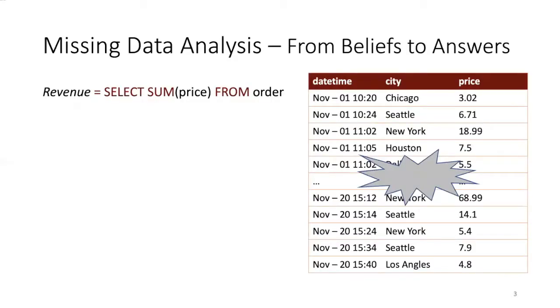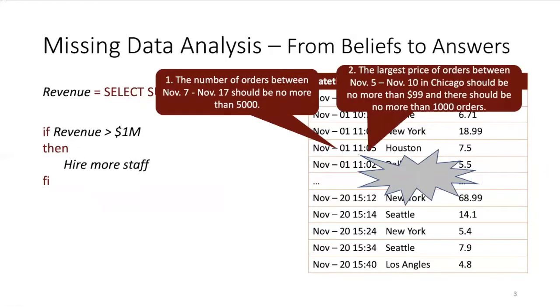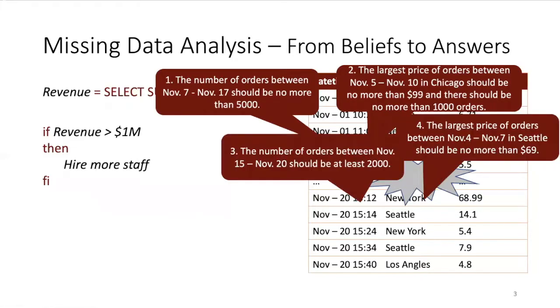In this example, we have an order table that's partially missing. Each order has three attributes: date, city, and price. Suppose we have an important decision to make based on a revenue, but because of missing data, this simple decision is hard to make. Of course, there's nothing we can do if we don't have any more information to support our decision making. Luckily, from our experience, we do have some beliefs like the number of orders between November 7th and 17th should be no more than 5,000, or the largest price between November 5th and 10th in Chicago is no more than $99, and there are no more than 1,000 orders, and so on.